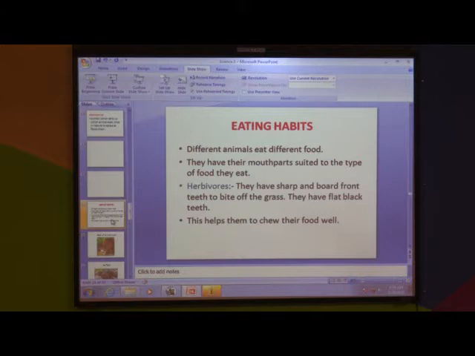Eating habits. Now we will see different animals eat different food. Yes or no? Now they have their mouth parts suited to the type of food they eat. Now we will see what are the different animals and what are the different mouth parts suited to the type of food they eat. Now I'll go with the first, herbivores. They have sharp and broad front teeth to bite off the grass and they have flat back teeth. This helps them to chew the food.